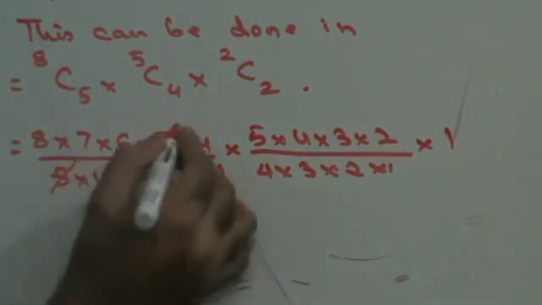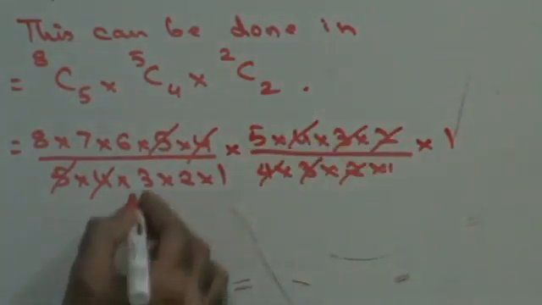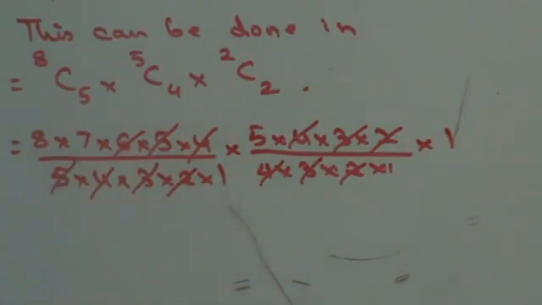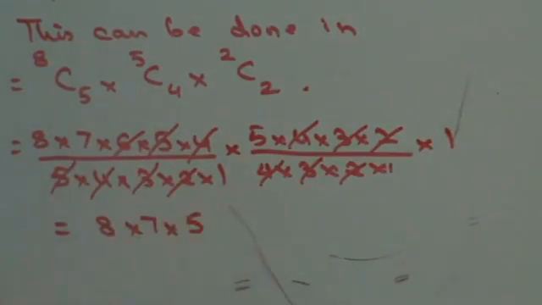Let's cancel. So this is going to be 8 into 7 into 5. Those are the number of ways in which you can have 5 batsmen, 4 bowlers and 2 wicket keepers. So that should be 280 ways.